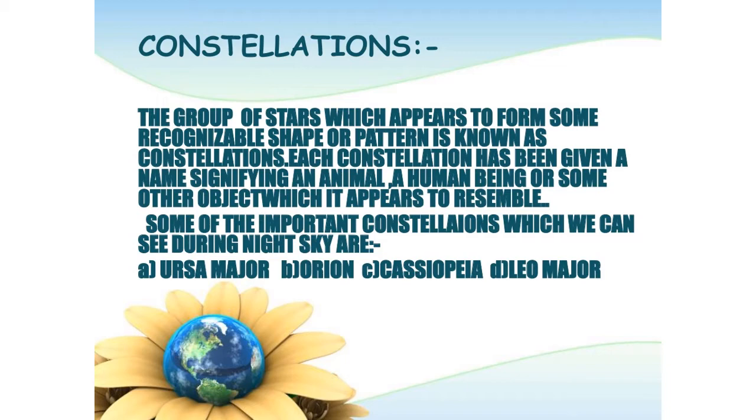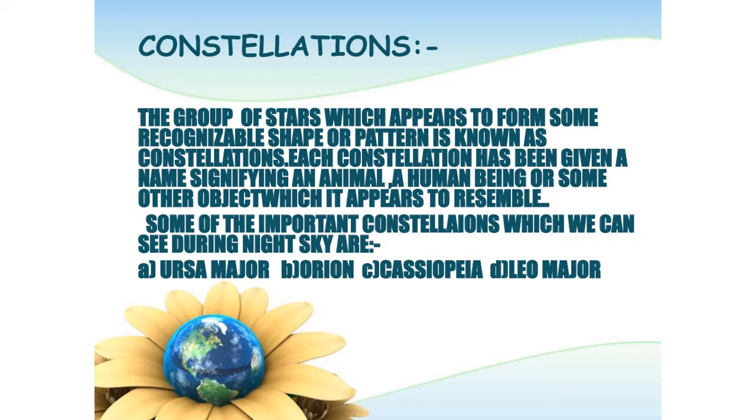If you recall your previous classes, all the constellations either resemble some animal, some human being, or some picture. Some of the important constellations which we can see in the night sky are Ursa Major, Orion, Leo Major, and Cassiopeia. If you go to mountains and happen to see the clear sky, now this year we cannot go anywhere, it will be a preventive measure not to go anywhere.